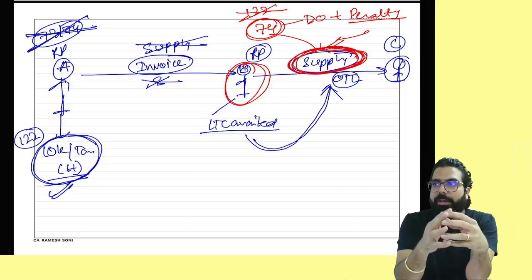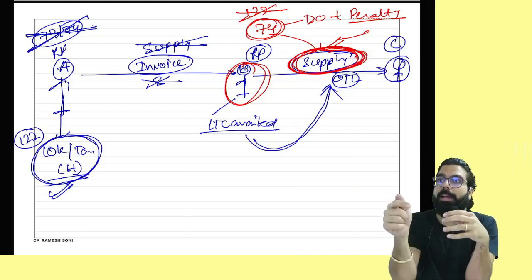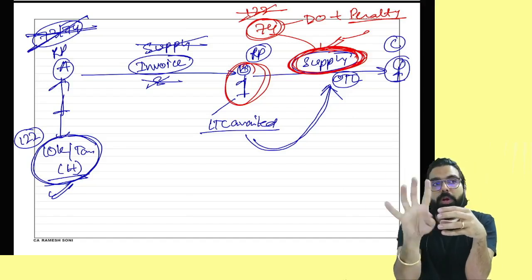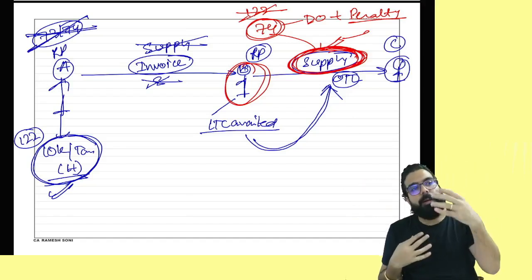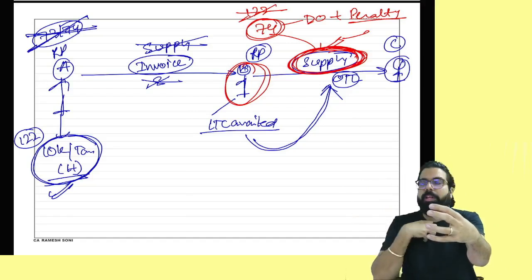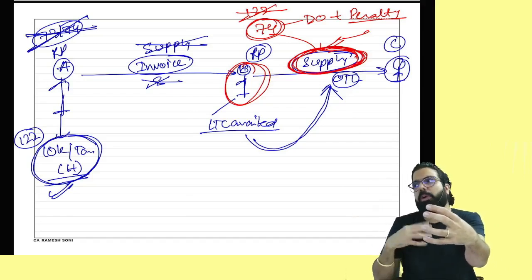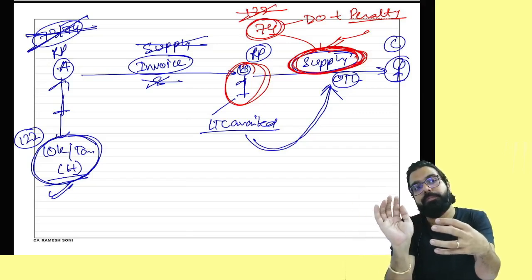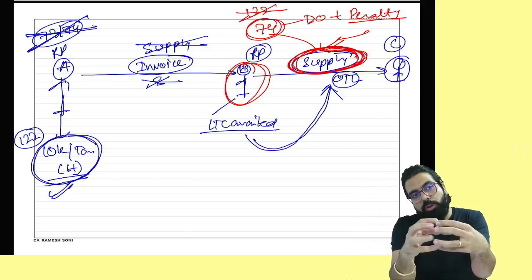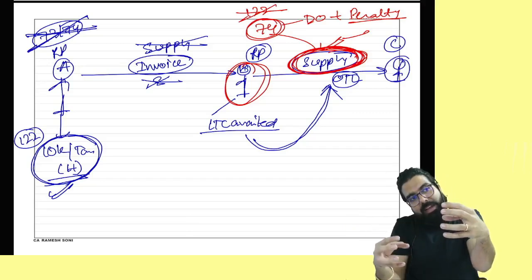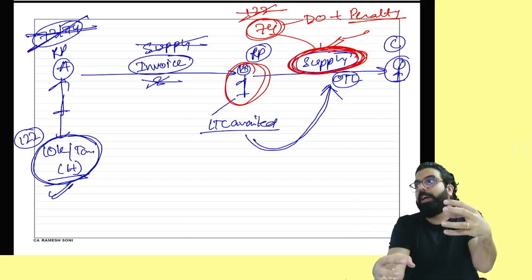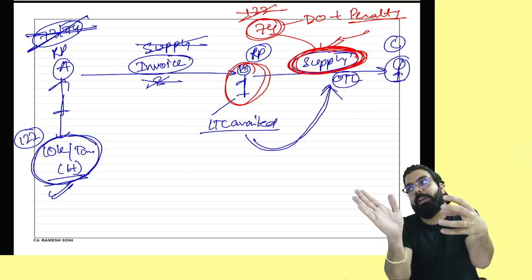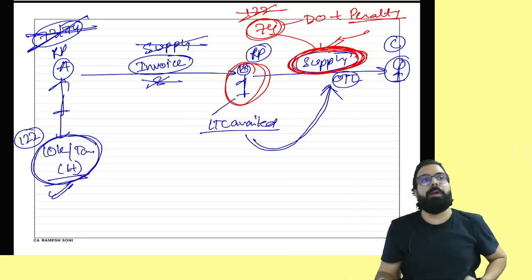You went ahead and took the ITC. You used it for actual supply. Then on you the penalty will be under section number 74, not 122. But I went ahead and passed on the goods to you without supply, bogus invoice I gave. For me 122. You did not go ahead and supply. You also issued bogus invoice. Then 122 on you, 122 first for taking the ITC, second for passing on the ITC. 10% or 10,000 whichever is higher, 10% or 10,000 whichever is higher. 2 times 122 will be applicable on you.